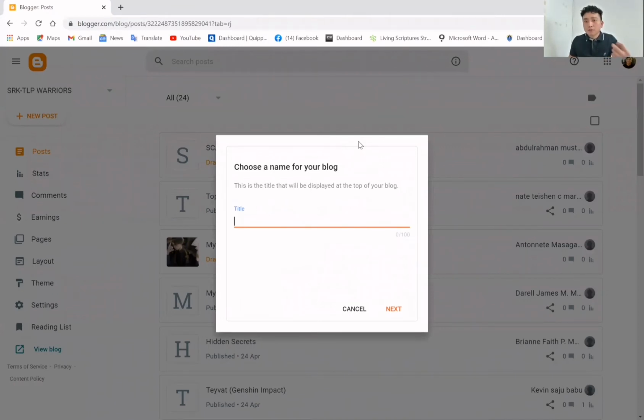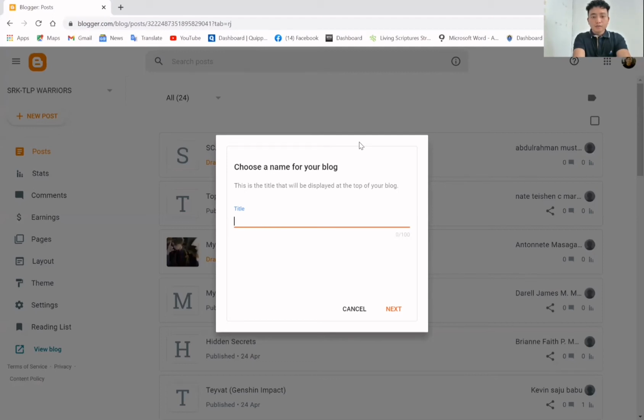This can be something personal, like you're going to make your own blog as a diary, or it can be a study journal. Like for example, my study journal, or my study space, something like that.